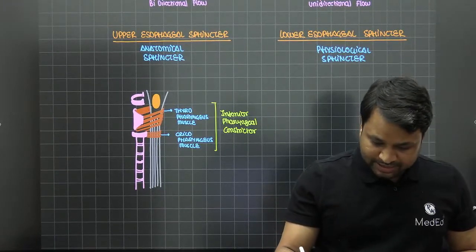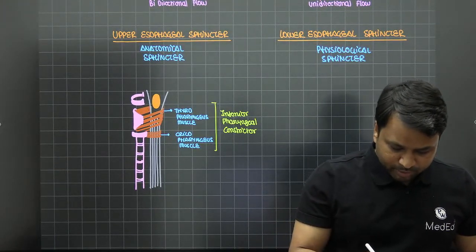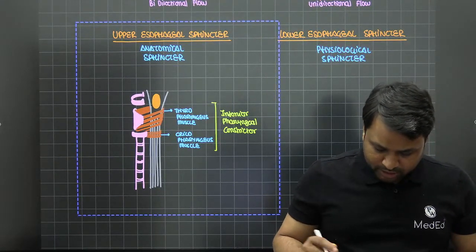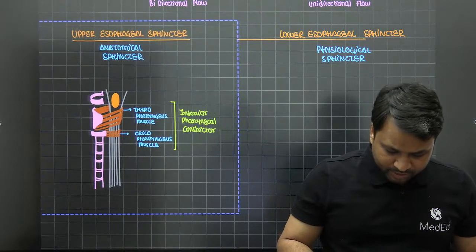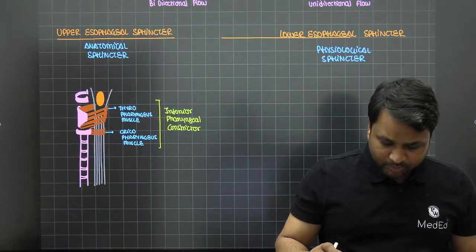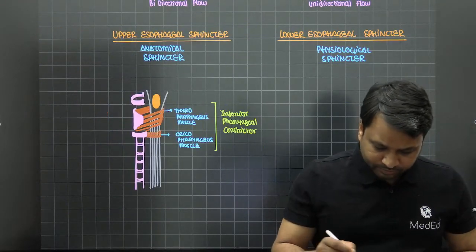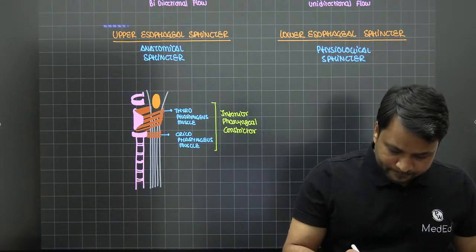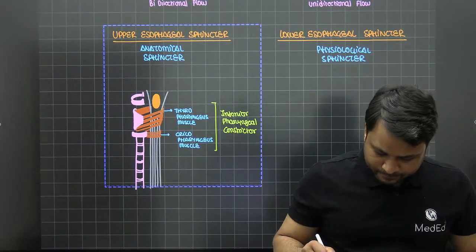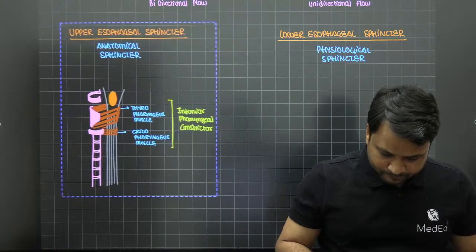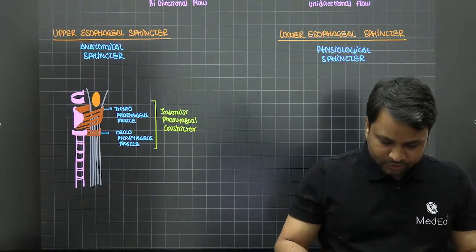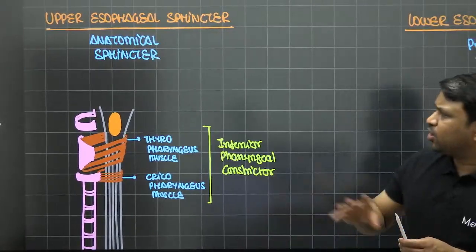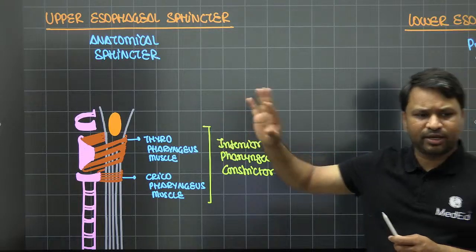I hope everybody is clear with this. This is a very, very important and beautiful concept. If you do not understand this, you will never understand the upper esophageal sphincter. So when we say the upper esophageal sphincter, the concept is only this much. If you have understood this much, it is more than enough.